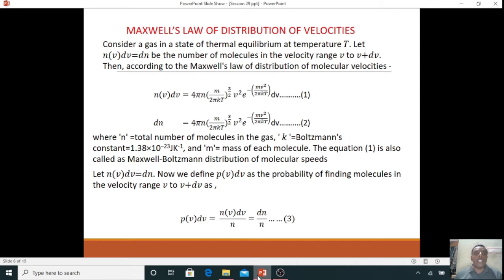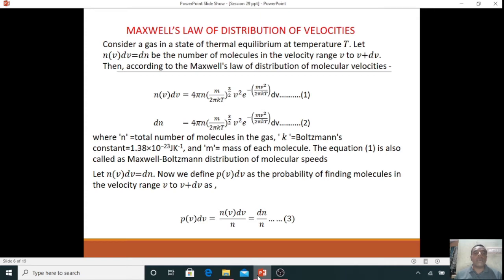Let n(v) dv equal to dn be the number of molecules in the velocity range v to v plus dv. Then according to Maxwell's law of distribution of molecular velocities, n(v) dv is equal to 4 pi n times (m divided by 2 pi kT) to the power of 3/2, times v squared, times e to the power of minus m v squared divided by 2 kT, times dv. Where n(v) dv I can write as dn.